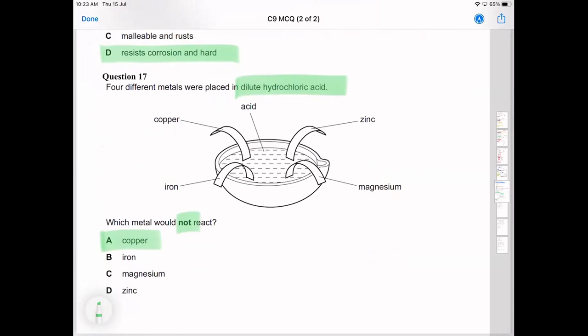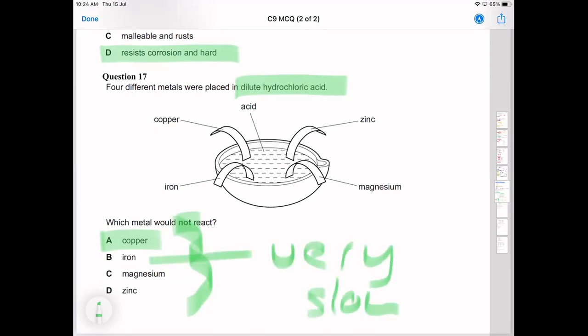All the rest of them will all react with acids. Unfortunately, you guys weren't in class, but this is literally an experiment that we do in class. I take all these four metals, almost exactly these ones, and we put them into little test tubes, and we test the reactivity of all of them. And then what you notice is that the copper, even after two or three days, has done nothing. The iron is very, very slow. So you don't really notice it immediately, but after about two or three days, you see that the iron's almost disappeared. But the magnesium and zinc are almost instant.